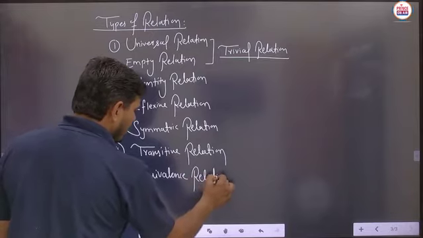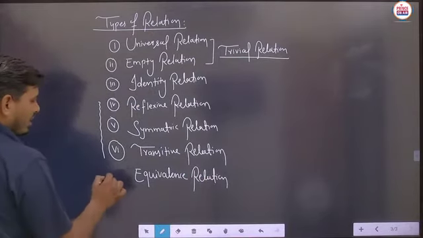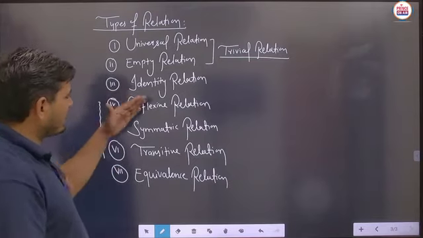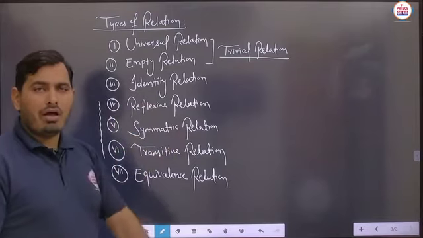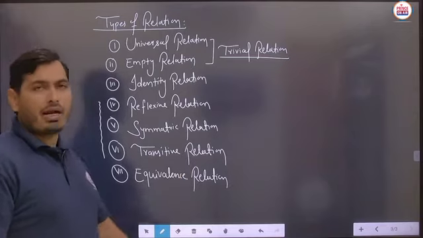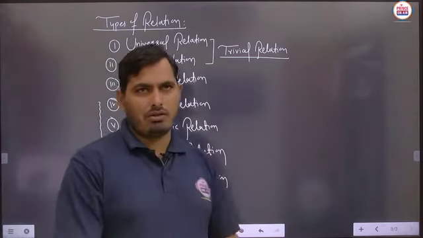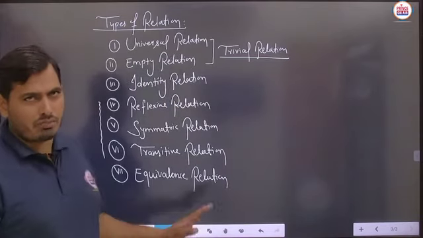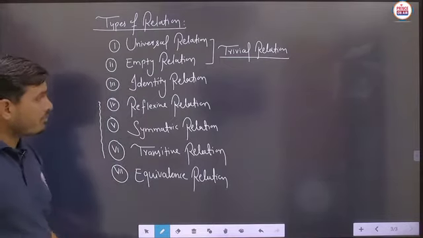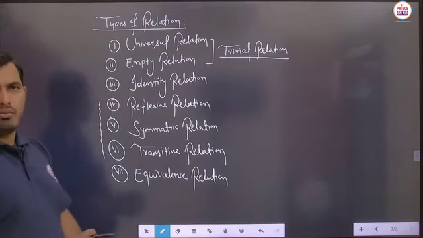In the case of equivalence, what we are saying is, any relation is said to be an equivalence relation if it is reflexive as well as symmetric as well as transitive. So on behalf of these three relations, this particular kind of relation is also defined. Is it clear? So we will introduce this particular equivalence relation also. Note down each and every part, pause the video to note it down.